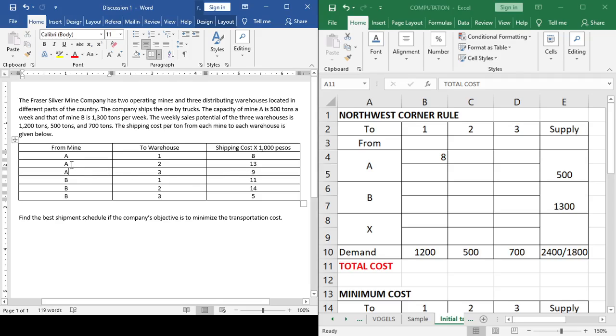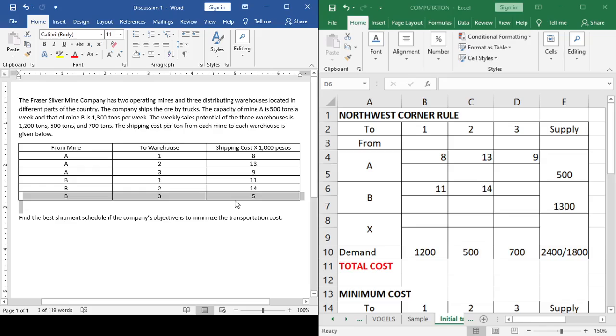Next, from mine A to warehouse 2, that is 13 pesos. From mine A to warehouse 3, that is 9 pesos. Next, mine B to warehouse 1, that is 11 pesos. Mine B to warehouse 2, that is 14 pesos. And mine B to warehouse 3, that is 5 pesos. Now, our last source is a dummy source.